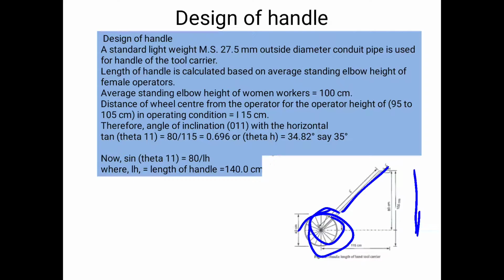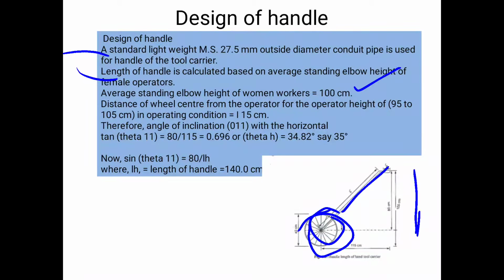See, for the design of the handle, a standard lightweight mild steel conduit pipe of 27.5 mm outside diameter is used for the handle of the tool carrier. Next, the length of the handle can be calculated by using the average standing elbow height of female operators as well as male operators. These parameters are necessary while designing. Average standing elbow height of a woman worker is 100 cm. This is also important. Distance of wheel center from operator, for operator height, is 95 to 105 cm.